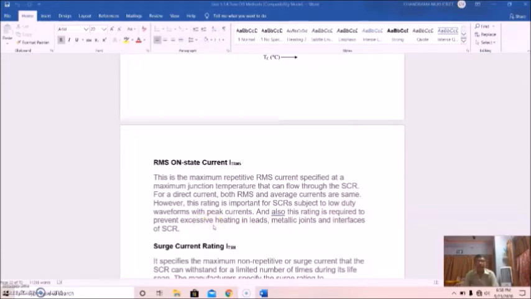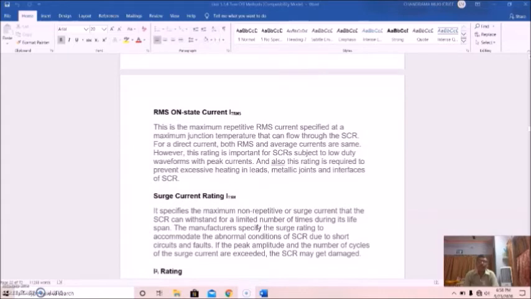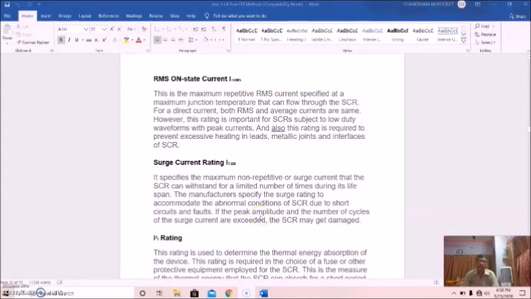And also this rating is required to prevent excessive heating in leads, metallic joints and interfaces of the SCR. Now come to surge current ratings, ITSM. It specifies the maximum non-repetitive surge current that the SCR can withstand for a limited number of times during its lifespan. So remember, this is not for conduction, this is for lifespan. It is the maximum non-repetitive surge current a thyristor or SCR can withstand for a limited number of times during its lifespan.